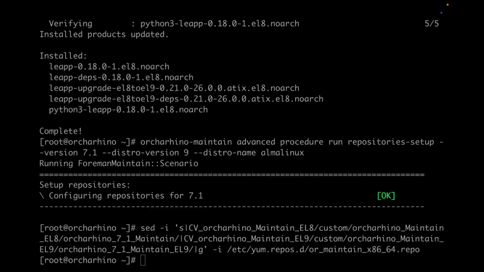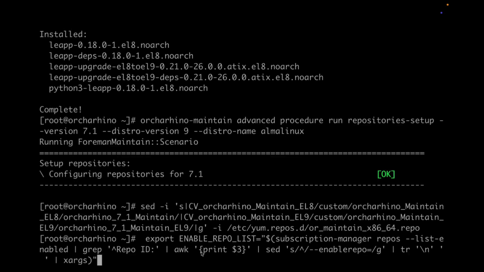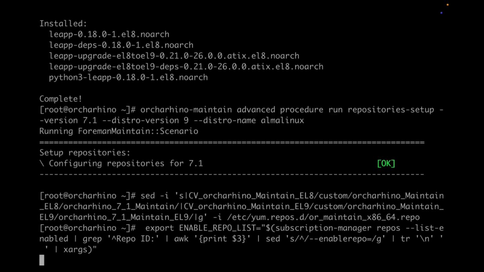So now we jumped a bit forward. You can see here repositories have been enabled as well as the maintain repository. Now we're exporting the repository list for Leap to use. So this is also going to take a few seconds. Done. And now actually we can initiate the Leap pre-upgrade.